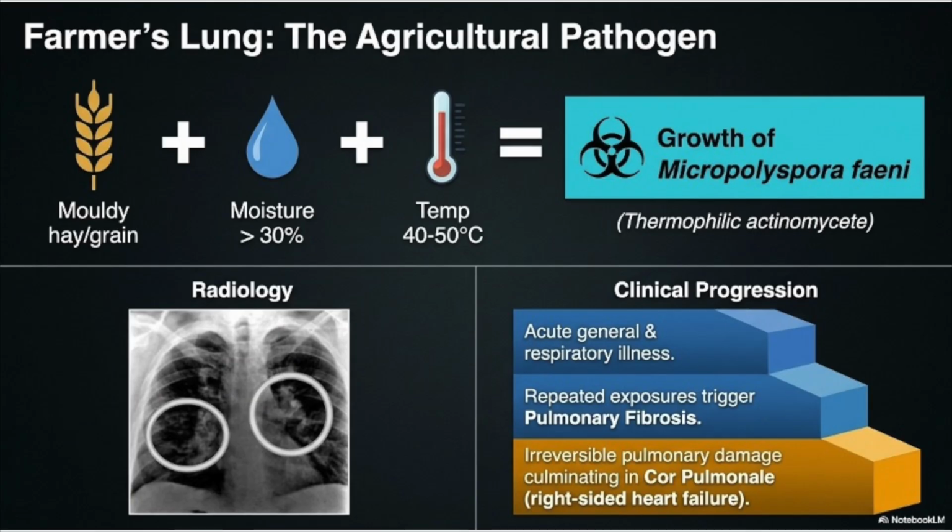Farmer's lung is another important occupational disease affecting agricultural workers exposed to moldy hay and grain. The disease is caused by inhalation of spores of thermophilic actinomycetes, particularly Micropolyspora faeni. Patients develop fever, cough, breathlessness, and diffuse lung inflammation a few hours after exposure. Repeated attacks may result in permanent pulmonary fibrosis and chronic respiratory impairment. Proper drying and storage of hay significantly reduce the risk.